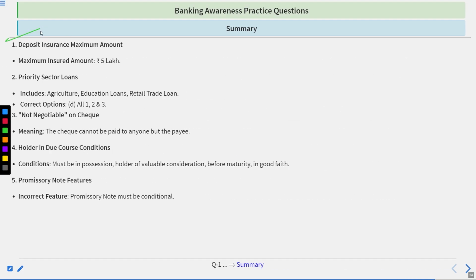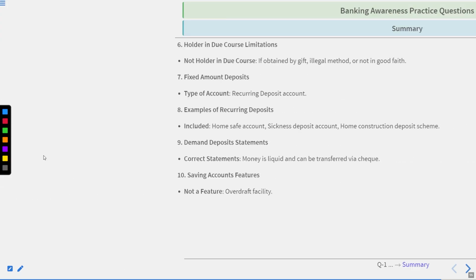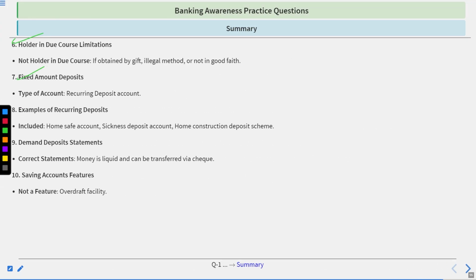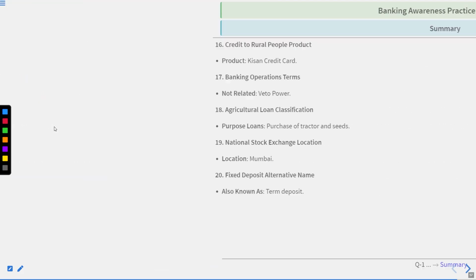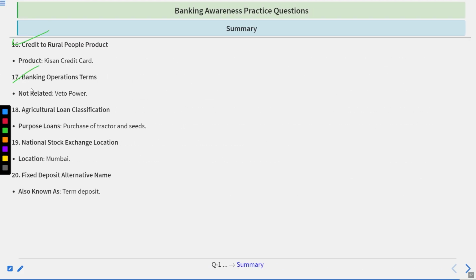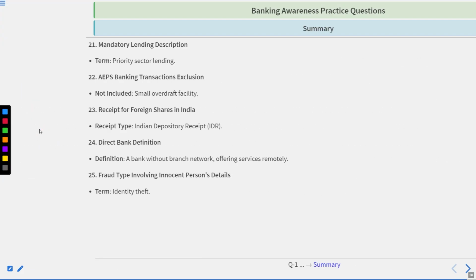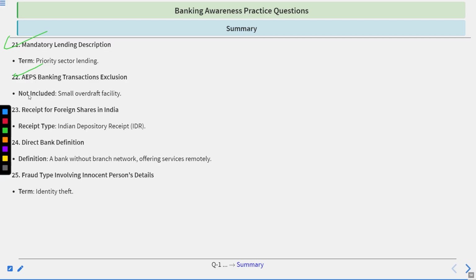Now for the summary. Deposit insurance maximum amount we have talked about. PSL we have talked about. Non-negotiable on cheque. Holder in due course conditions. Promissory note features. Holder in due course limitations. Fixed account deposit. Examples of recurring deposits. Demand deposit statement. Savings account features. Foreign currency only account. Head of Reserve Bank of India. Money transfer engineering. Central Bank of India. Commercial bank categories. Credit to rural people product. Banking operation term. Agriculture loan classification. National Stock Exchange location. Fixed deposit alternative name. Mandatory lending description, AEPS banking transaction inclusion, receipt for foreign shares in India, direct bank definition, fraud type involving an innocent person.